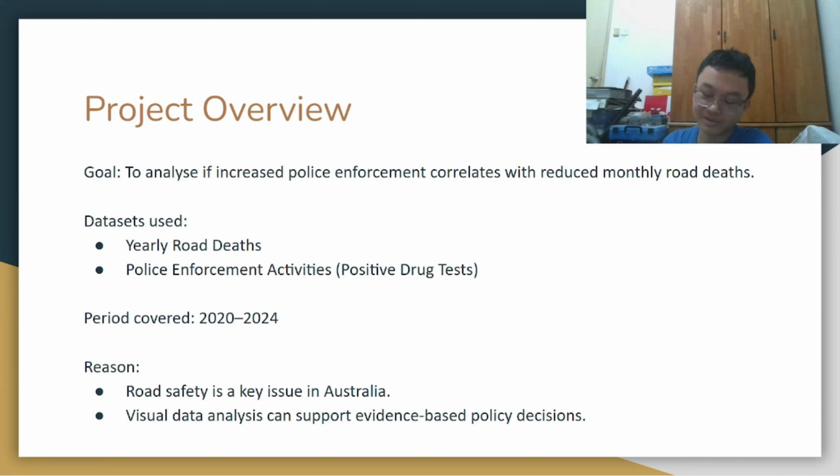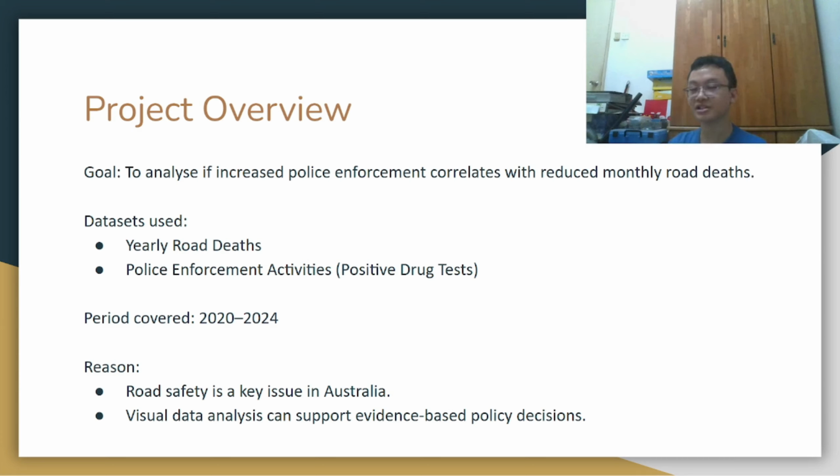The main reason why we chose this is because road safety is very important, number one, in Australia, and also to see whether or not certain policies are backed up by actual evidence or not backed up by evidence at all.